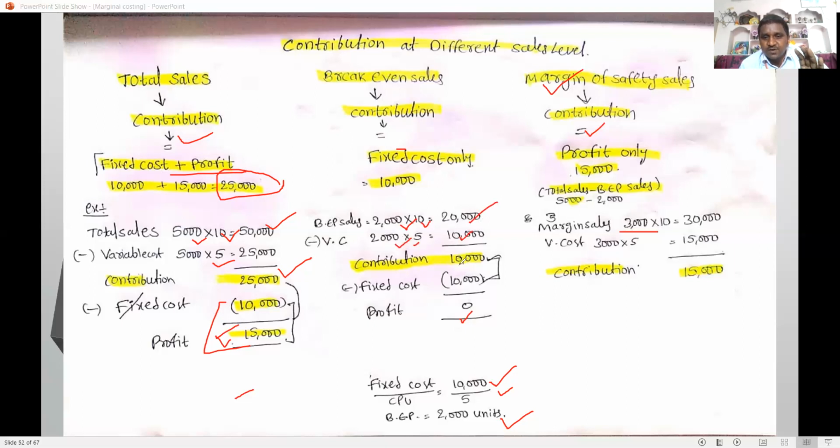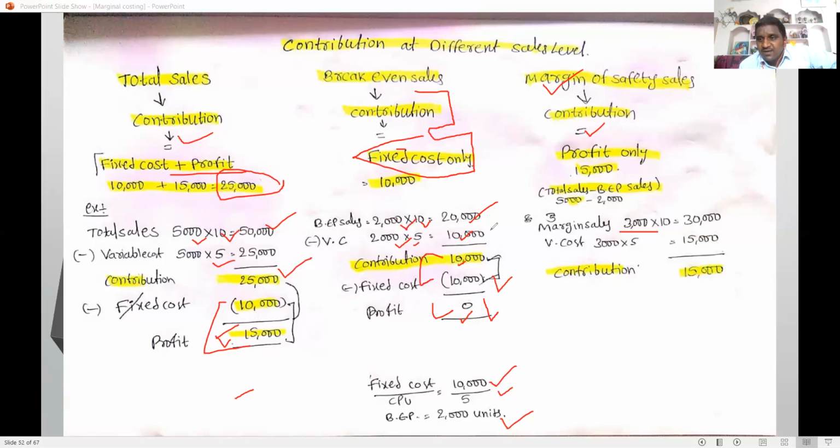Contribution is sales minus variable cost, 10,000. Then we deduct the fixed cost, 10,000. Then we arrive at the profit. Here, contribution includes only fixed cost. Clearly observe, contribution includes only fixed cost. Profit is zero. So at BEP level, at break-even sales, contribution is equal to fixed cost only.